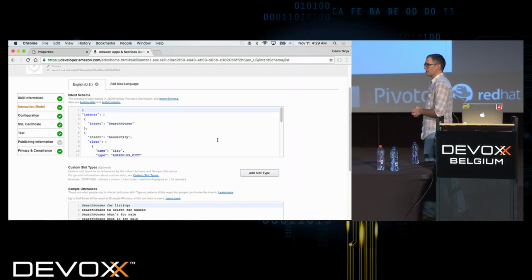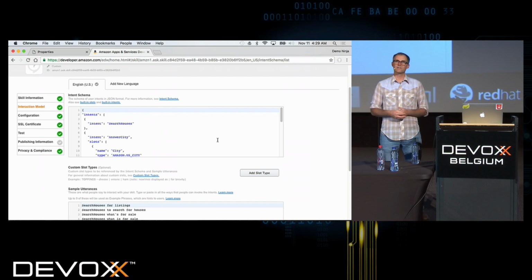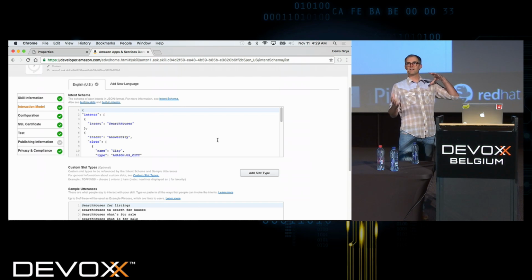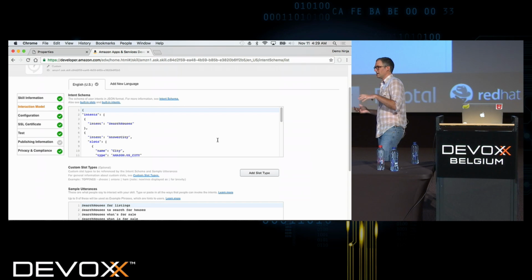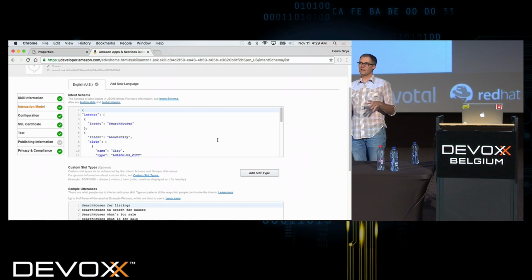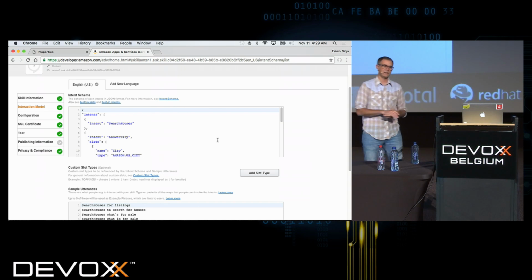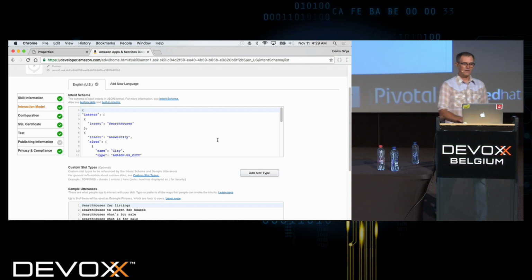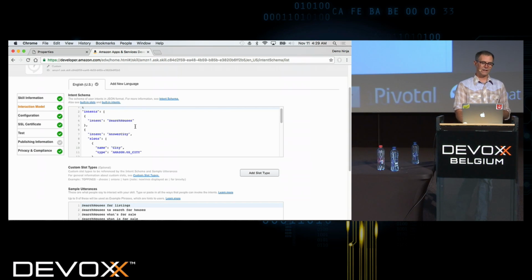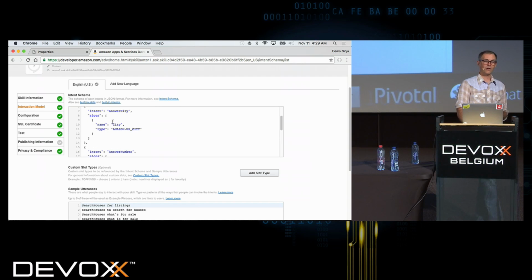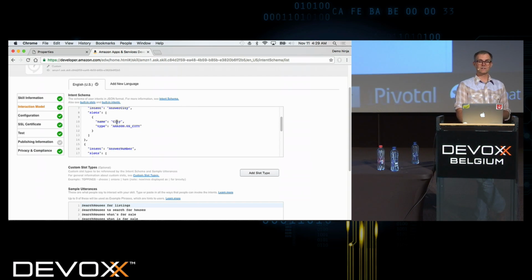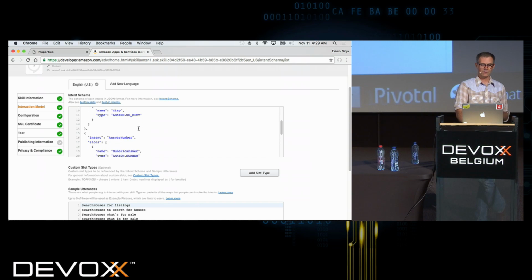The way that Amazon has set things up is that there's a declarative side where I configure some things, and then there's the programmatic side, my service behind this. In this case, I'm defining some intents, and intents may have parameters. The answer city intent has what they call slots, but essentially just one parameter, which is the city, of type Amazon US city.